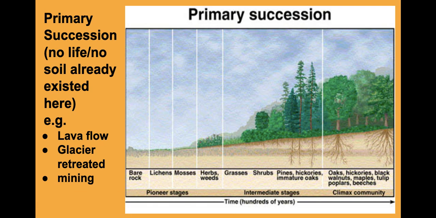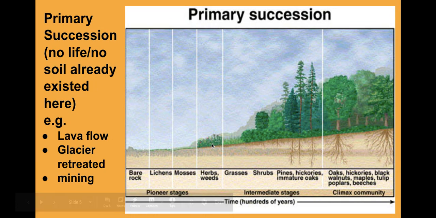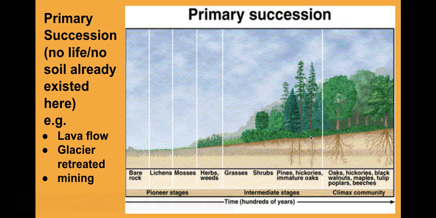They will be the first ones to produce the biomass. Eventually, when they die, that will be the composition of the biomass of this ecosystem, and that will give the soil necessary for the development of herbs, weeds, grasses and the next kind of populations that will come into this community. So this is primary succession.